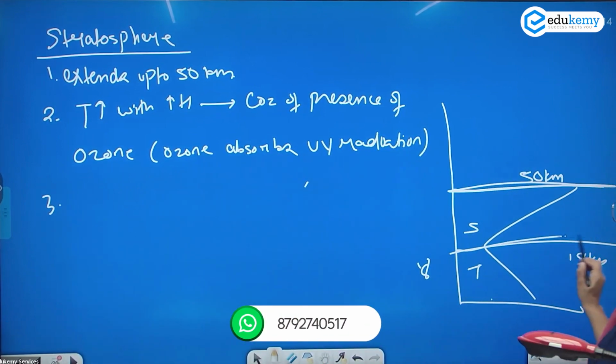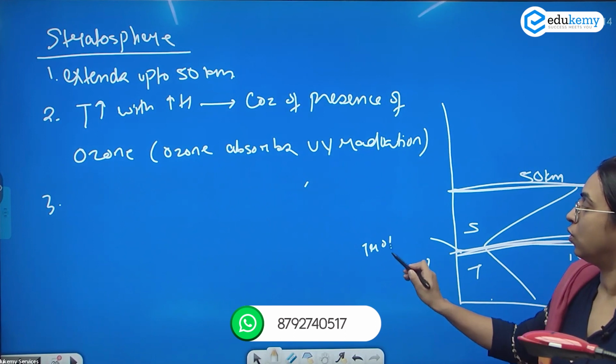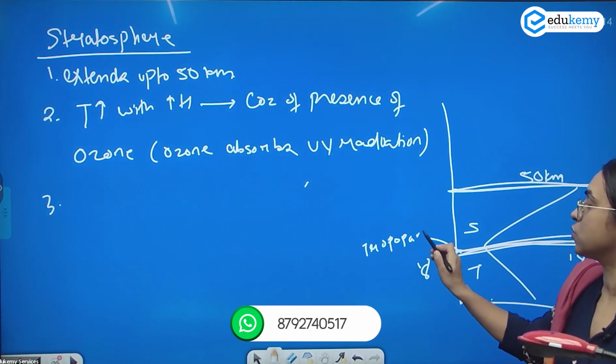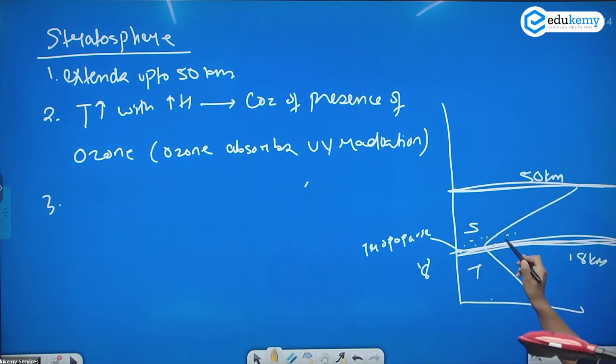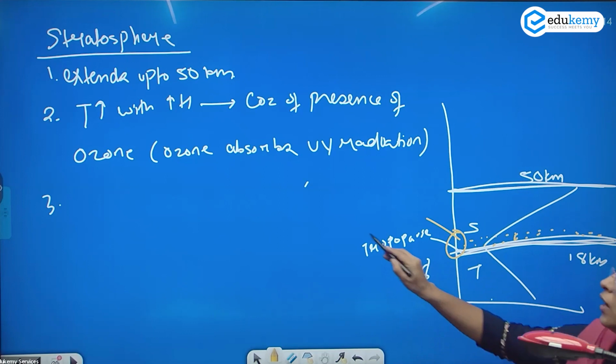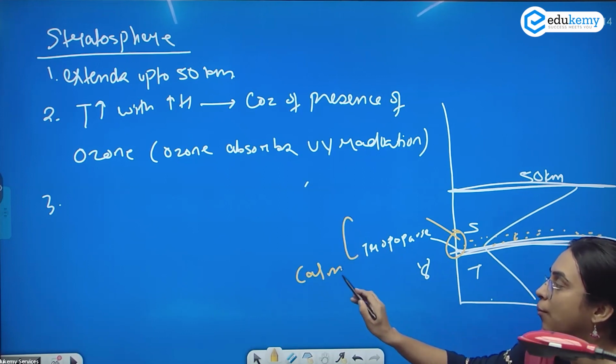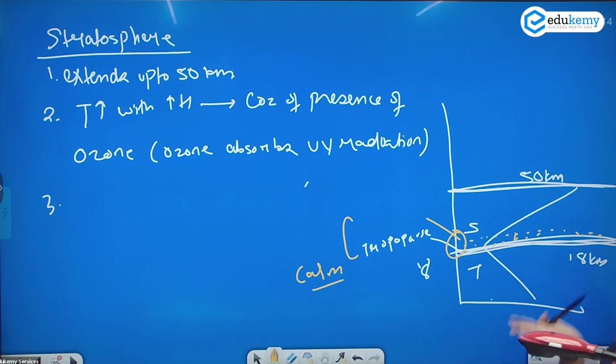If you look at this layer called the tropopause, or if you also look at the lower layer of the stratosphere, these two layers, the tropopause and the lower layer of the stratosphere, they are the zone of calm. There are no rising air currents and they do not have any weather related activity. And therefore, this zone is called a zone of calm.